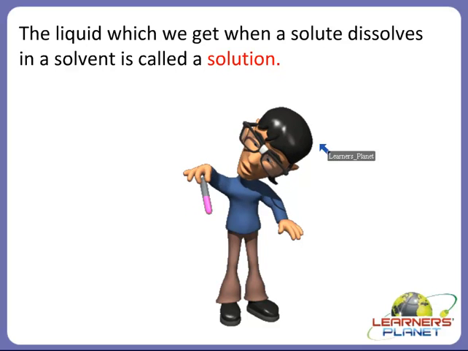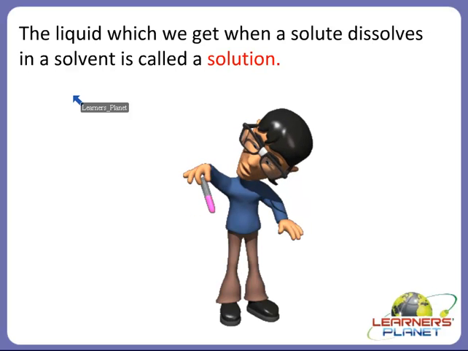So children, the liquid which we get when a solute dissolves in a solvent is called a solution. Alright children, so you can see here that this boy is doing an experiment. He is mixing solute in a solvent.